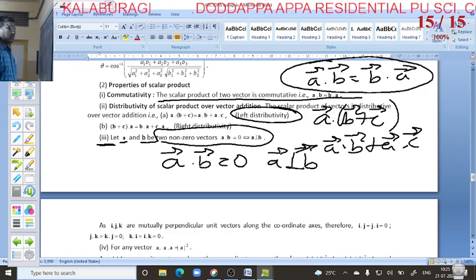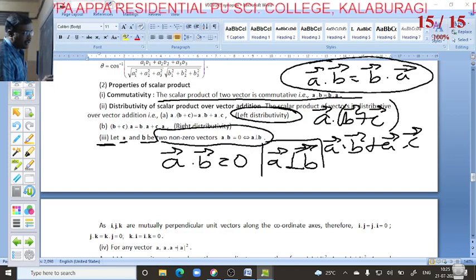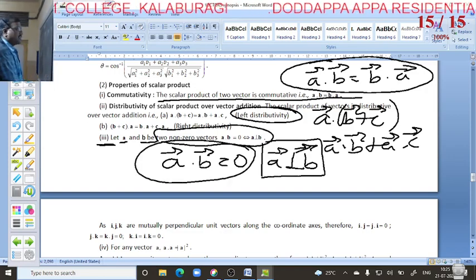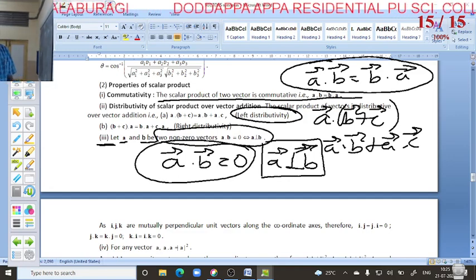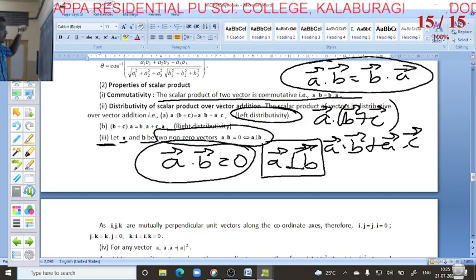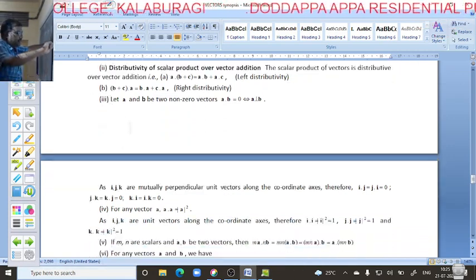So you have to remember the condition: vector A dot vector B equals 0 when vector A is perpendicular to vector B.